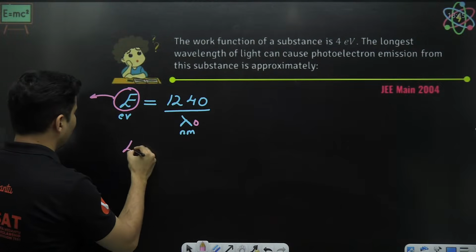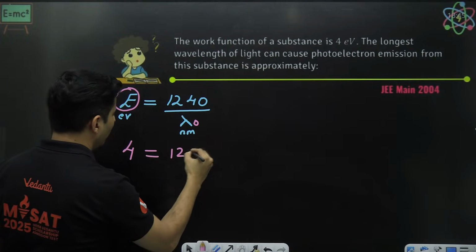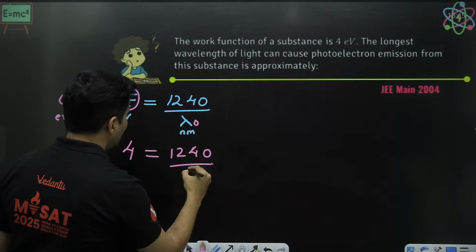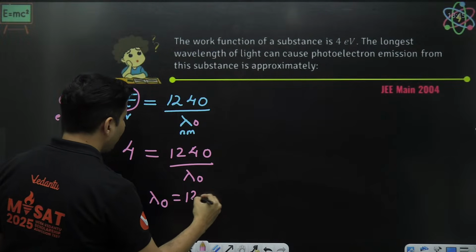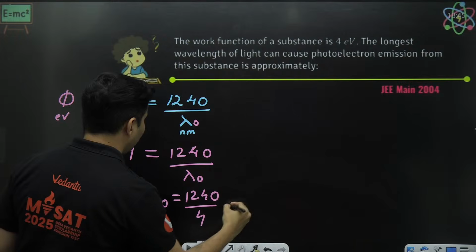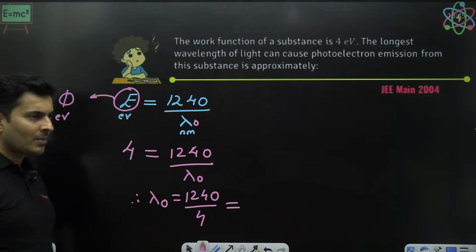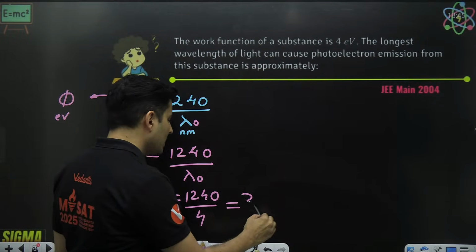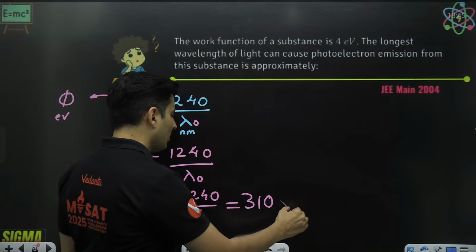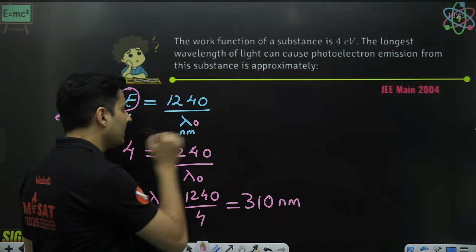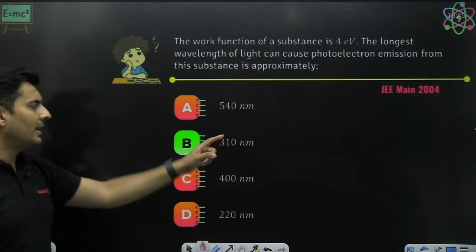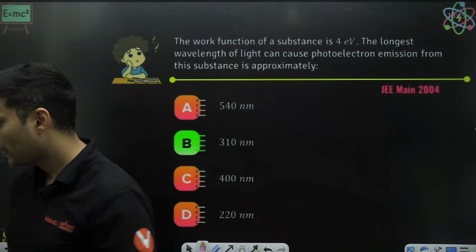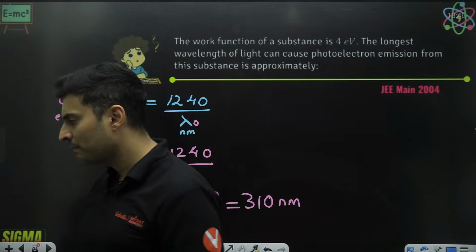Phi is nothing but 4. 1240 is over here. Lambda naught is not known. So lambda naught will be 1240 divided by 4. How much will it be? Yes, 310, but answer should be in nanometers. Hence, the correct answer is 310 nanometers. Is that absolutely clear, everyone?